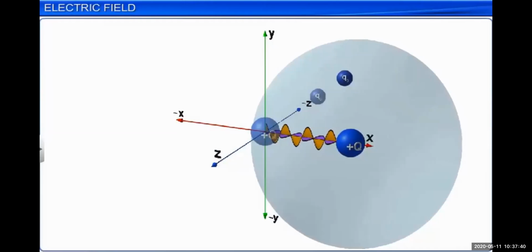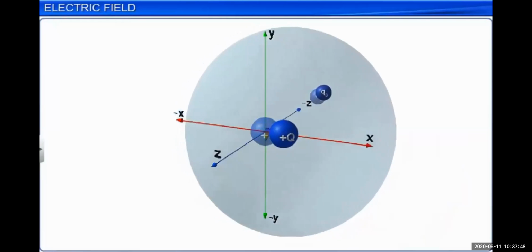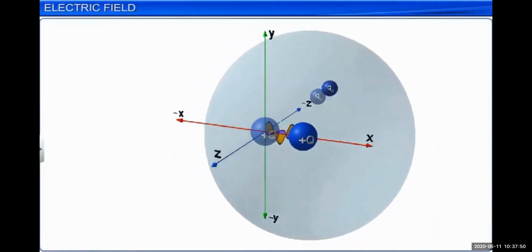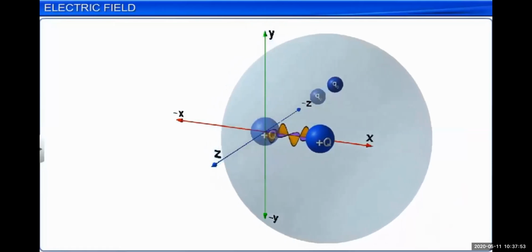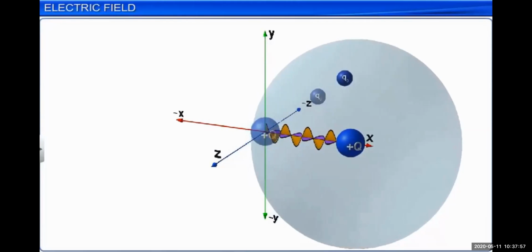But what will happen if the charge moves? If a charged particle is moving, then it creates electromagnetic waves. Do you know this, that a charged particle in motion creates electric force as well as magnetic force? A stationary charge creates electric force, but if the charge is moving, it creates electric and magnetic force, and these two are perpendicular to one another, and which create the electromagnetic waves.